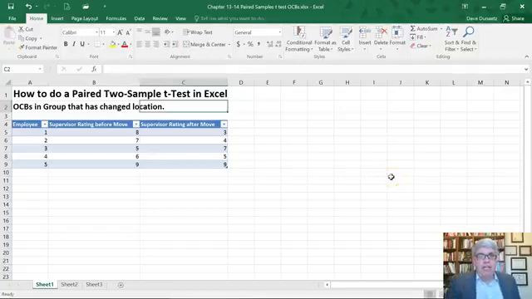In this example, we're going to look at how to do a paired sample t-test, a paired two-sample t-test in Excel using the data analysis tool. Now, in this example, we're looking at OCBs, that's organizational citizenship behaviors that employees perform. Organizational citizenship behaviors are doing things beyond one's job description to help other people out, like picking up somebody else's mess or bringing coffee in to the office or helping somebody else out on a computer who's having a problem. Just something you do to help other people out.